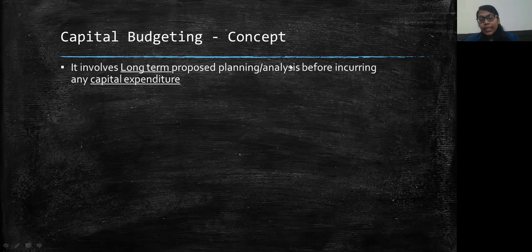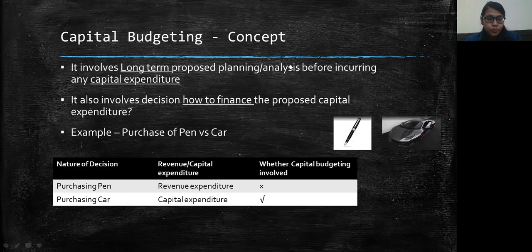Secondly, the amount involved in case of revenue expenditure is comparatively less significant as compared to the amount of cost involved in case of a capital expenditure. In case of capital expenditure, the amount involved is huge, while in case of revenue expenditure, the amount involved is not that significant. Let's understand this more with an example.